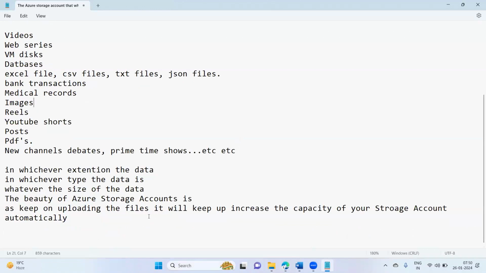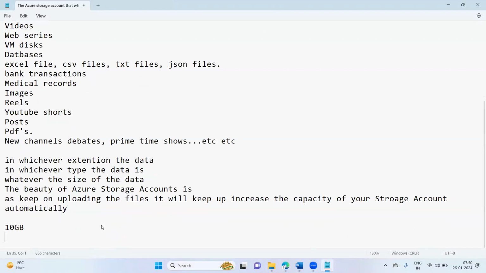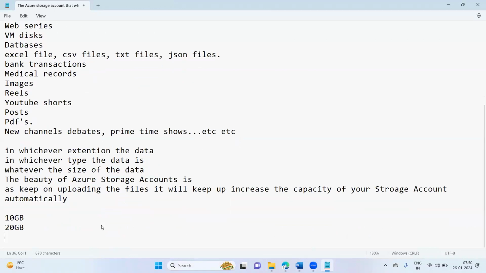What does this mean? Suppose you have uploaded 10 GB of data, the storage account capacity is 10 GB. You have uploaded 20 GB, it will automatically increase to 20 GB. If you have uploaded 200 GB of data, it will increase the storage account capacity to 200 GB. So automatically it will increase the capacity of the storage account.